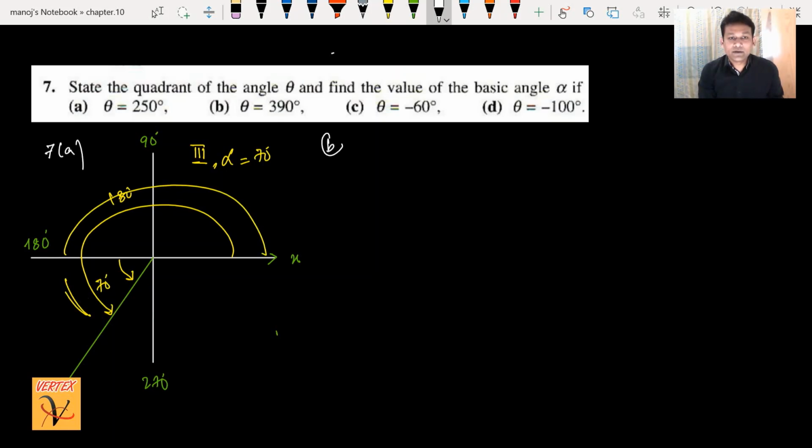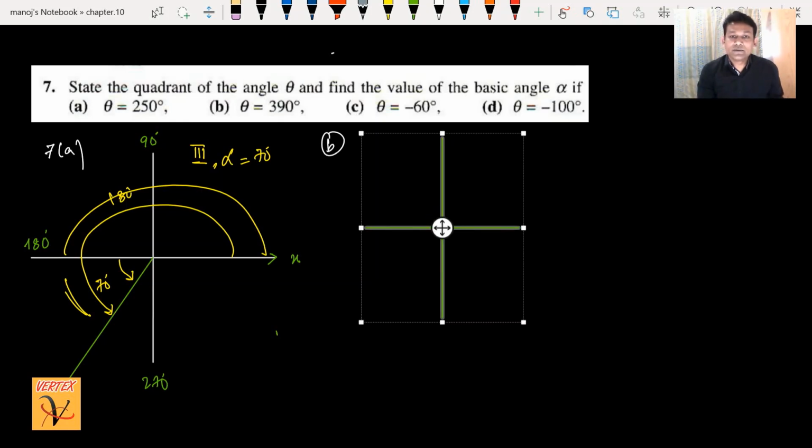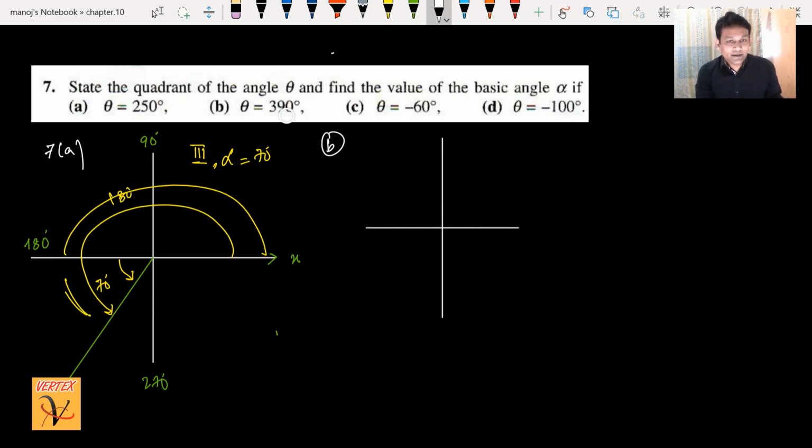For part B, again we need axes. I would like to do it a little fast because all the questions are similar, but this one is 390 degrees. This is 90 degrees, 180, 270, 360, and so on. From the positive x-axis, from 0 degrees, I have done one rotation of 360 degrees. 390 means I am moving again to the first quadrant.